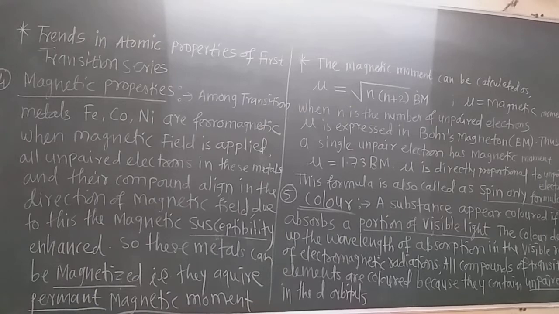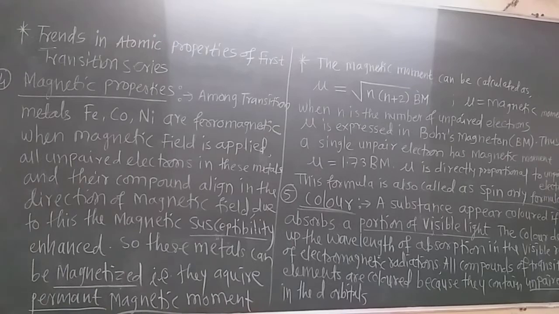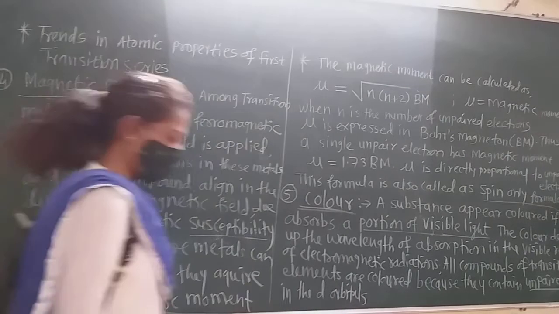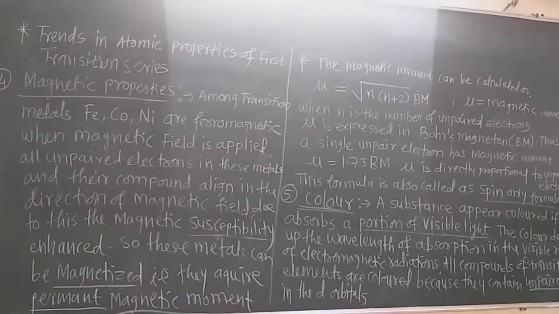When we apply the external magnetic field, all the unpaired electrons in these metals and their compounds align in the direction of the magnetic field. Due to this, the magnetic susceptibility is enhanced, that is, it increases, when the external magnetic field is applied on these elements or their compounds.